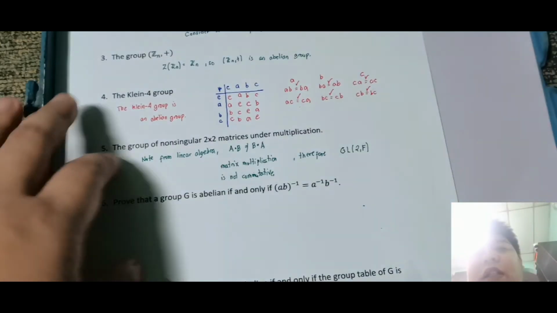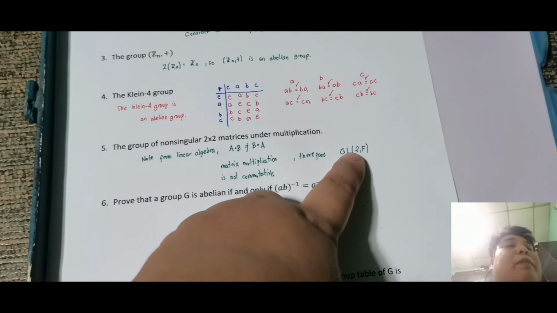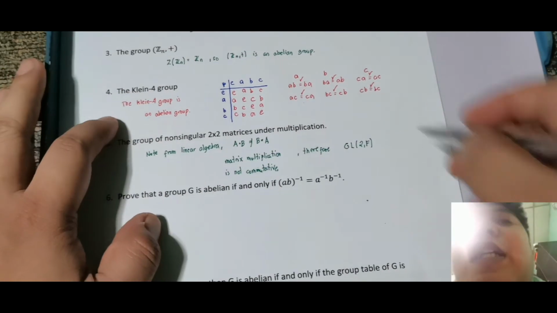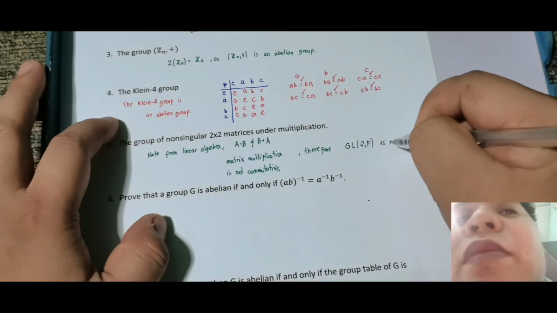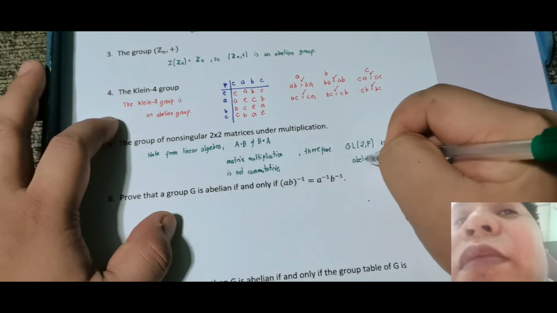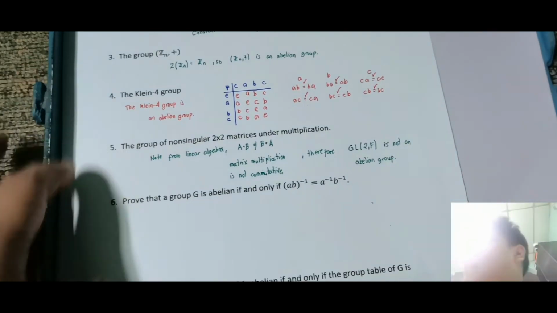Ano ibig sabihin yan? General linear group, tas 2x2. Kung papalitan ko ng 3, 3x3 matrices yan. So itong GL2F is not an abelian group.